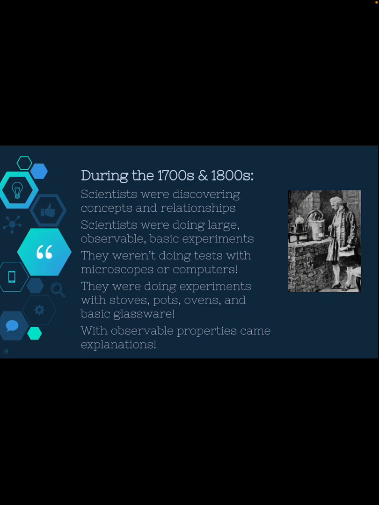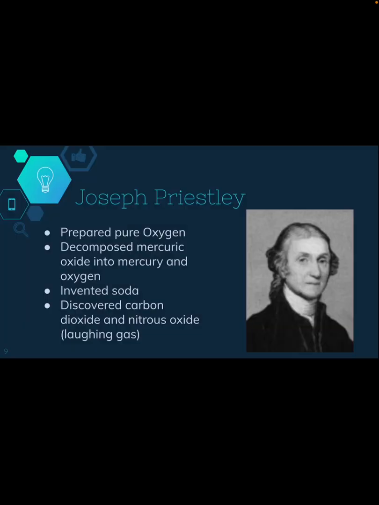During the 1700s and 1800s, scientists were discovering concepts and relationships. So scientists were doing large, observable, basic experiments where we could see things happening in real life. They weren't doing tests with microscopes or computers. They were doing experiments with what they had. So stoves, pots, ovens, any basic glassware they could find. Anything that they could observe and then explain in real life.